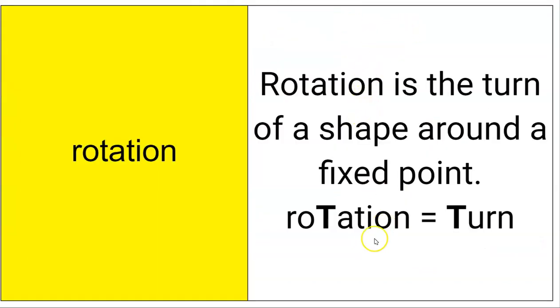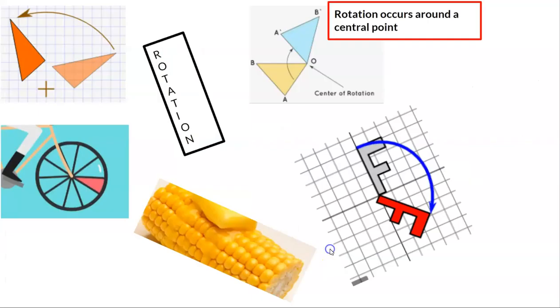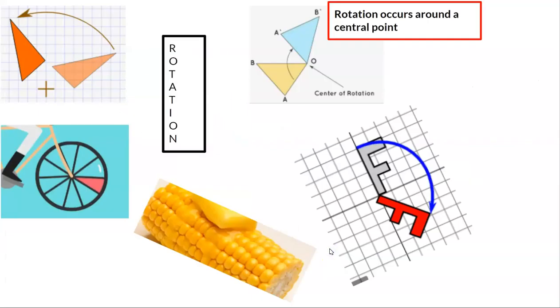A rotation is a turn, and that turn needs to be around a fixed point. So I emphasize the letter T in rotation and the T in turn to help you remember that. And there we go. Rotation is when something actually rotates. The letter F here I feel like is the best example because it has a definite top and bottom. And so the top here you can see when it rotates, the top's now down here, but it travels around a fixed point.